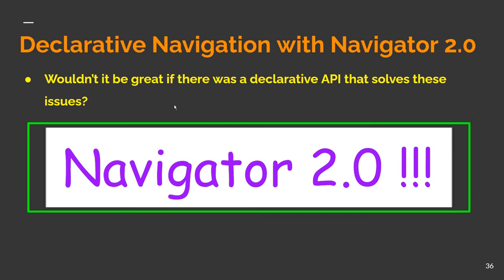That's why Navigator 2.0 was born. Flutter 1.22 introduced Navigator 2.0, a new declarative API that allows you to take full control of your navigation stack. It aims to feel more Flutter-like while solving the pain points of Navigator 1.0.